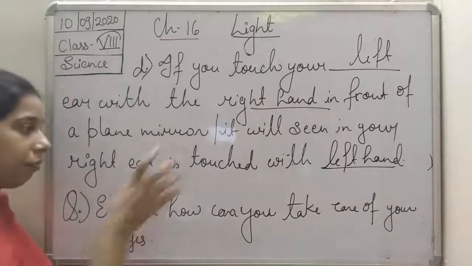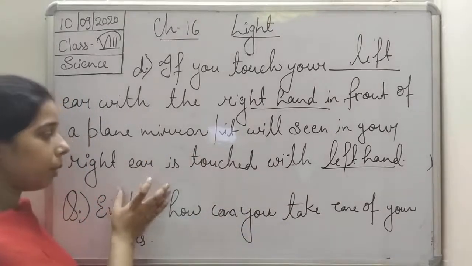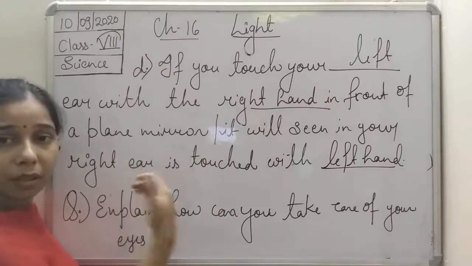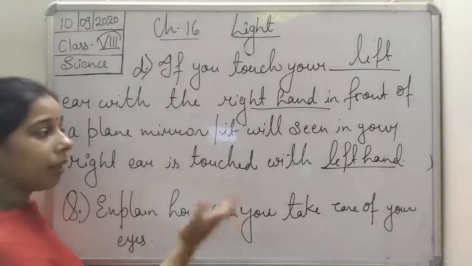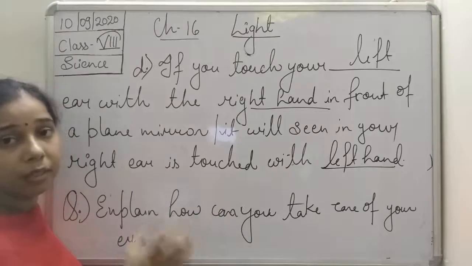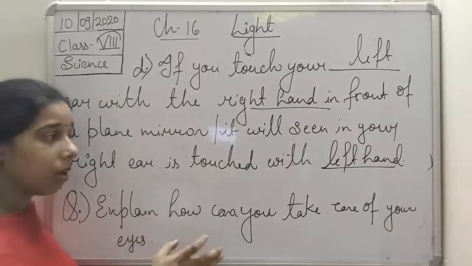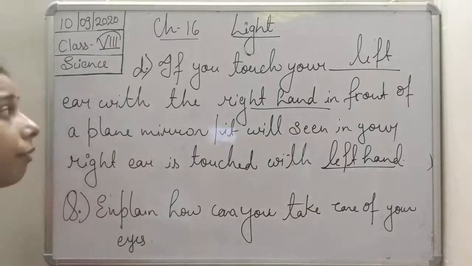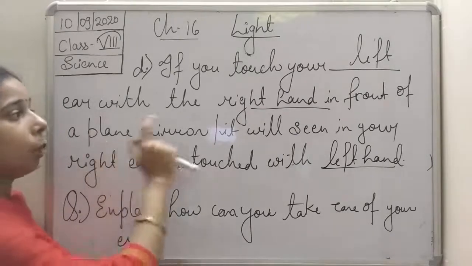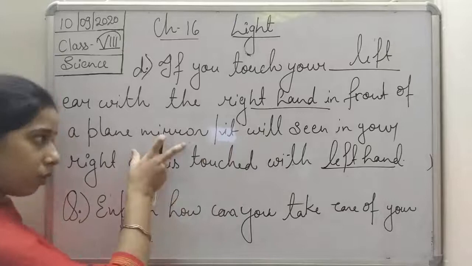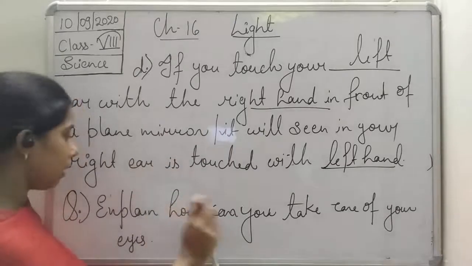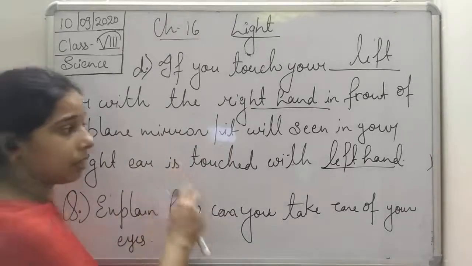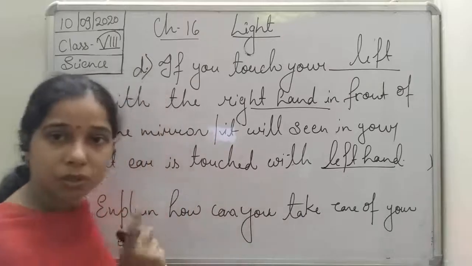So if it is the left ear, only then the right ear will be seen in the mirror, and if it is the right hand, only then it seems to be the left hand in the mirror. So the answer is: if you touch your left ear with the right hand in front of the mirror, it will be seen that your right ear is touched with the left hand. Just opposite.